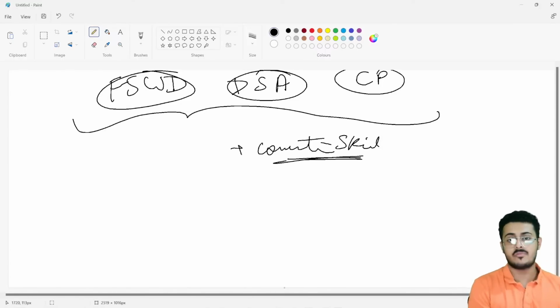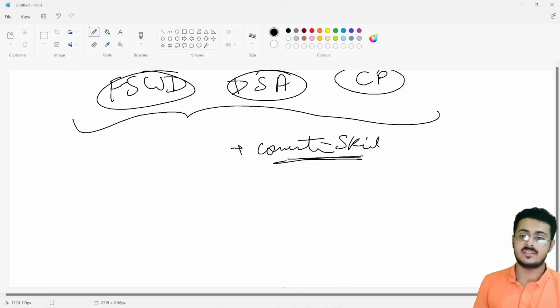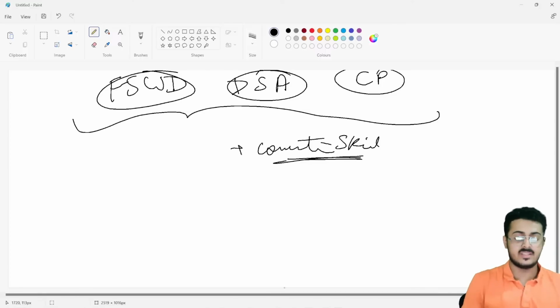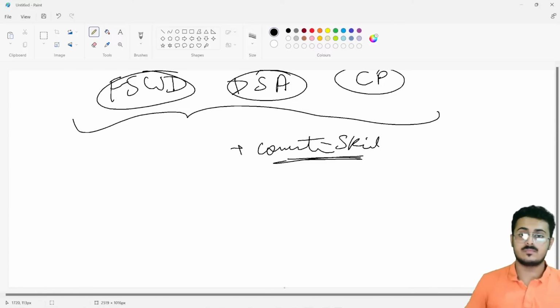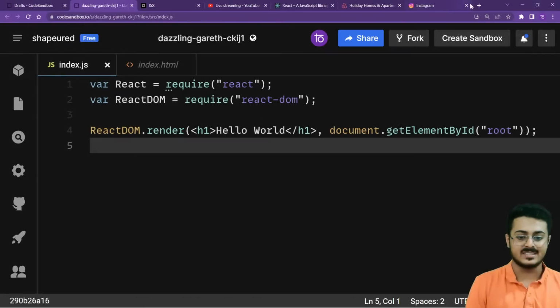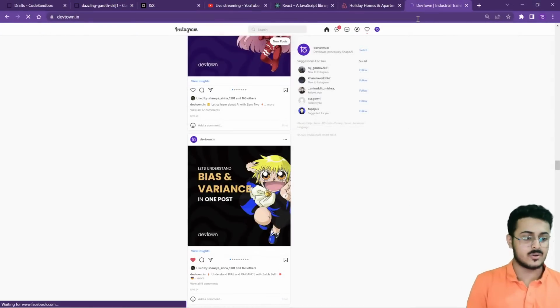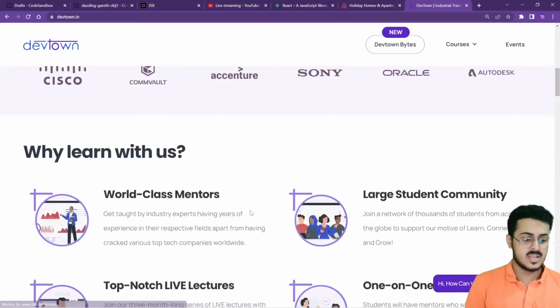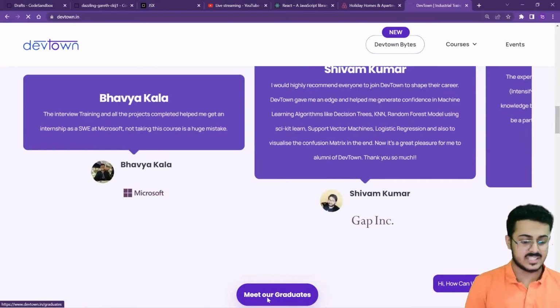So we have the non-profit work that we do, that is teaching and training students in certain technologies, and then we have the recruiting agency where we help different companies like Google, Microsoft take students from our end. So we train the students and we give these students to these companies. And this is not something I'm just claiming. You can go on devtown.in and check that as well. Going on devtown.in, these are our graduates over here.